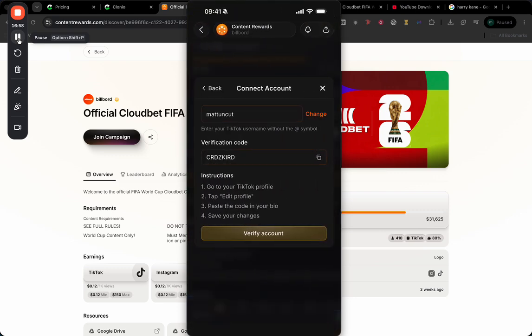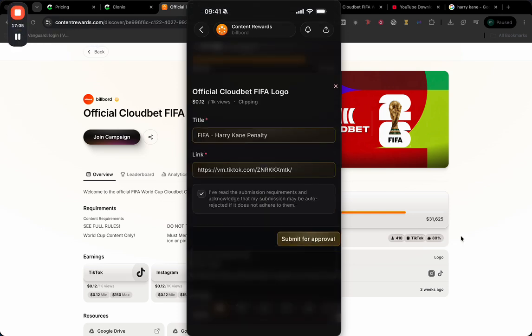Go ahead and click on TikTok profile, click edit profile, paste in your bio, click on save changes. Go ahead and click verify account. Boom, and there we go. It says our account has been successfully verified. Submit the video for approval. That's going to go ahead and send it off, and then they'll go ahead and approve that.